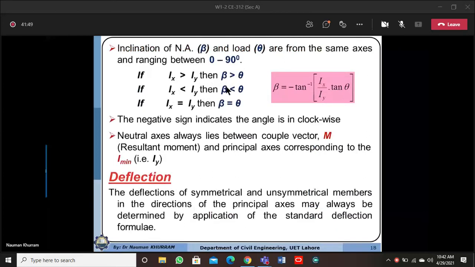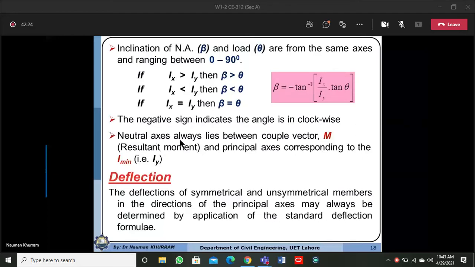And if we have a circular cross section or a square cross section, then Ix and Iy will be equal, so beta will be equal to theta, the inclination of the load. So beta is equal to theta only if the moments of inertia about the x-axis and y-axis are the same. The negative sign indicates that the angle is in the clockwise direction.